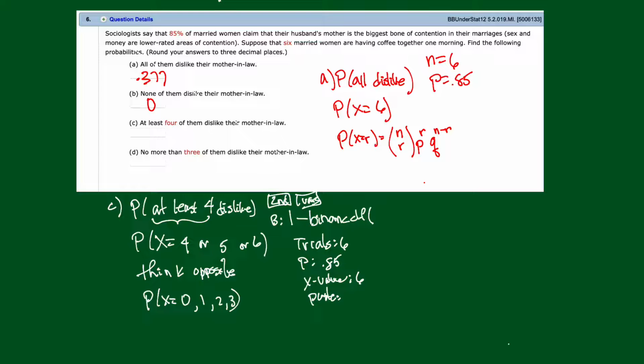Well, I almost got that. Did you catch it? Our X value is not a 6. That's why I write it over here. The X value is a 3. I looked in the wrong place. The X value is a 3, so we need a 3 there. That makes a big difference.